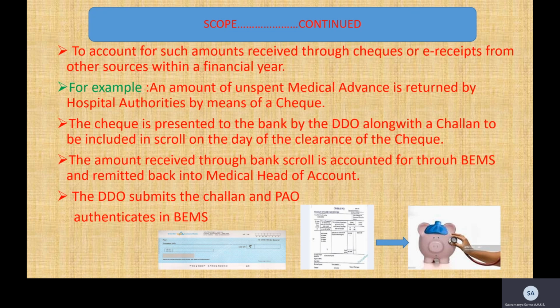So the DDO's role is to submit the challan to the PAO, and the PAO authenticates it, matching the same amount with the amount received in the scroll. The challan amount and the scroll amount should be the same.